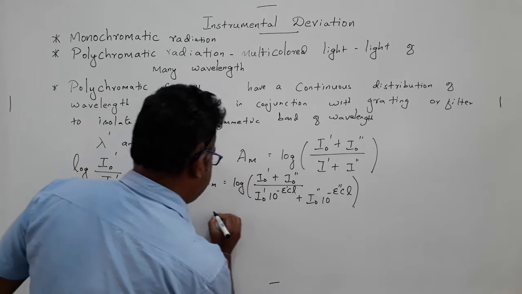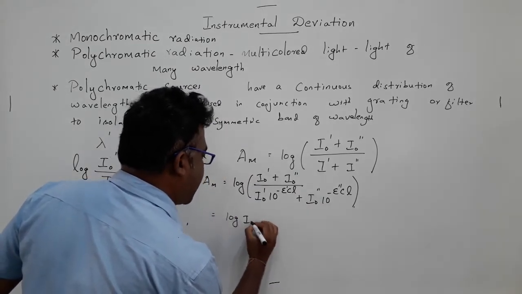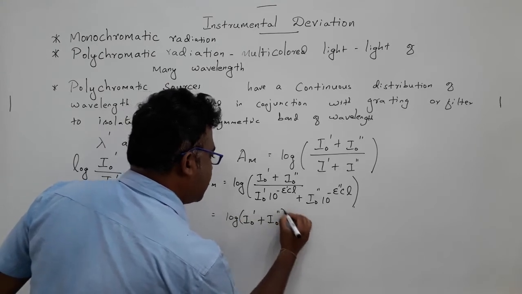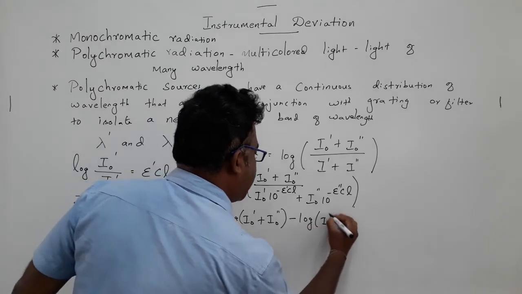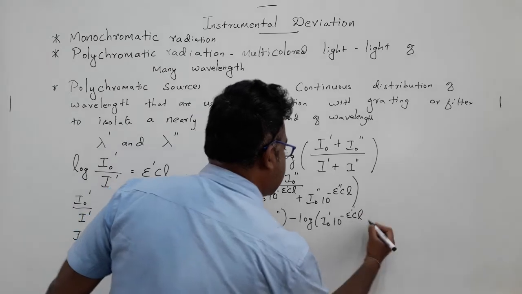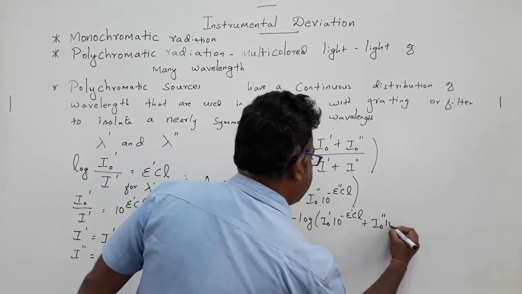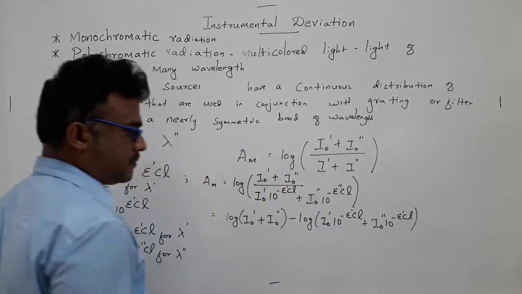We can modify this equation a little bit: log of I0 prime plus I0 double prime minus log of I0 prime 10 power minus epsilon prime CL plus I0 double prime 10 power minus epsilon double prime CL.